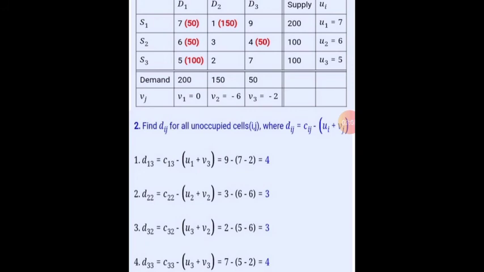So these are our unoccupied cells. Since the results are 4, 3, 3, 4 and there are no negative results, it only means that we should not go on into looping, because we can only operate looping if there is at least one negative on the unoccupied cells.